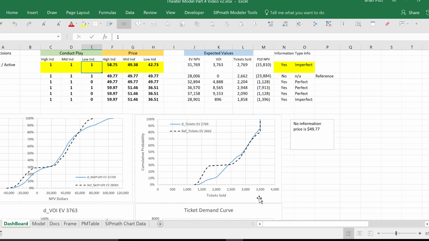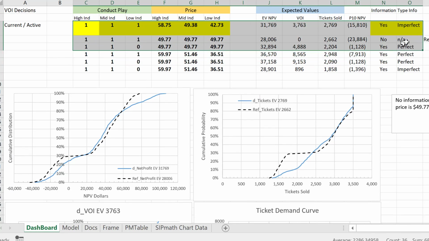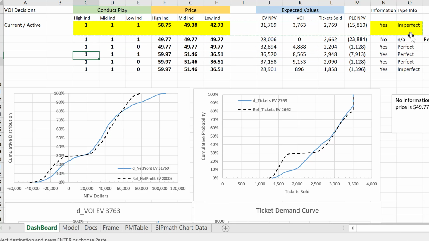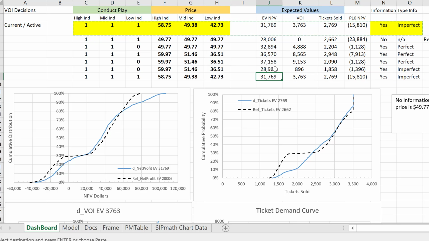Okay. So it came back with these prices. Let's capture that below. We can compare that to what we had before. So we were able to increase the NPV from 28.9 to 31.7. And the value of information increased substantially, and the number of tickets increased. And we did that by, well, no, actually we reduced the price a little for the high, reduced by a couple of dollars the mid, and increased the value of the low.